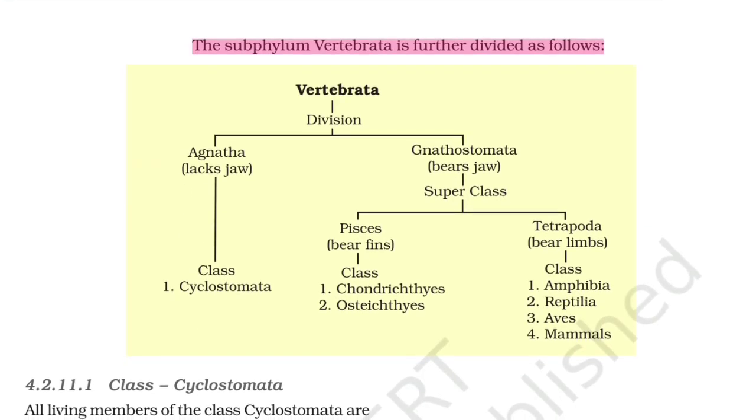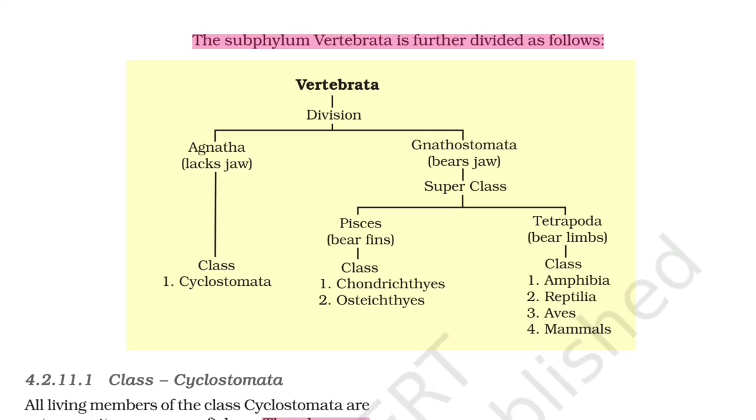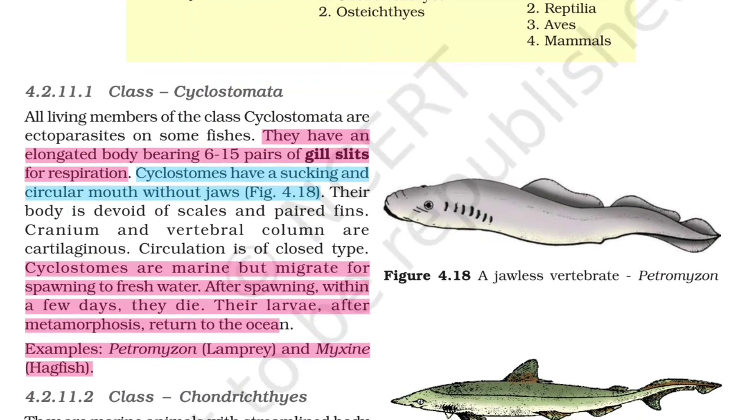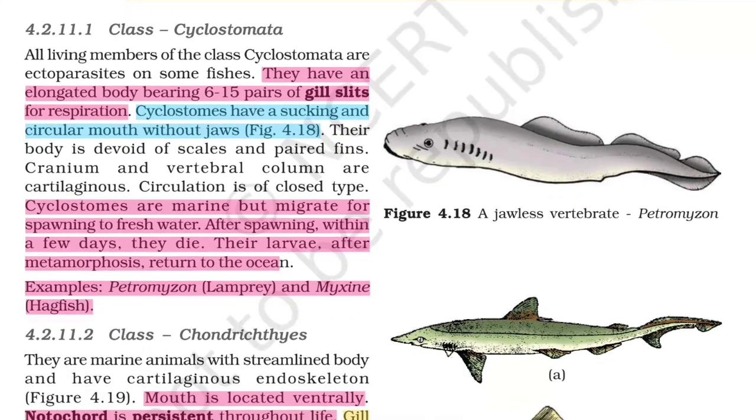The subphylum Vertebrata is further divided as follows. Division Agnatha, jawless, and Gnathostomata, jawed. Agnatha class: first, Cyclostomata. Gnathostomata superclasses: Pisces, with fins, and Tetrapoda, with limbs. Pisces classes: first Chondrichthyes, second Osteichthyes. Tetrapoda classes: first Amphibia, second Reptilia, third Aves, fourth Mammalia.